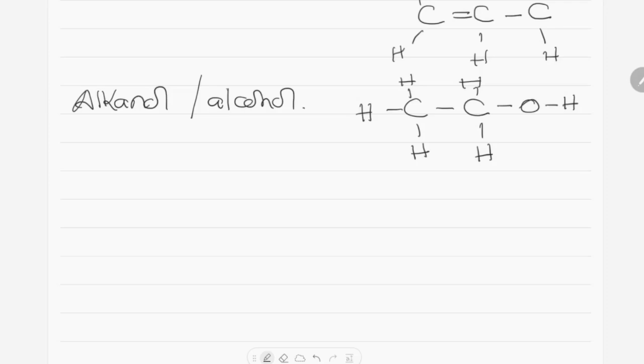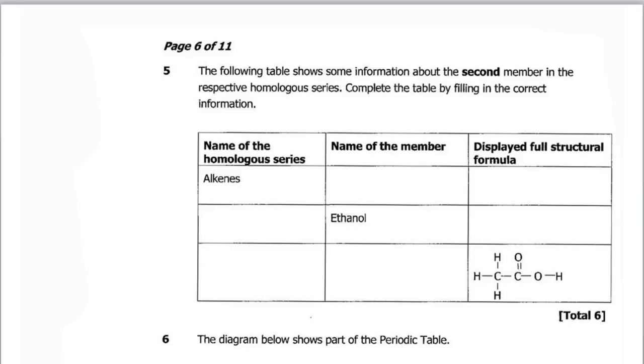We don't know the homologous series. We also don't know the name of the member. But the displayed full structure formula is given there. So when we look at that, there are things that have to guide us. The 2 C's mean that there are 2 carbon atoms present there. Then there is a double bond on the last carbon with oxygen, and then OH.